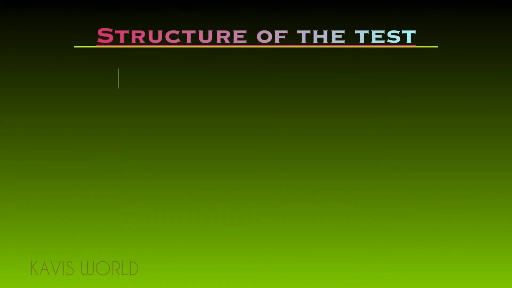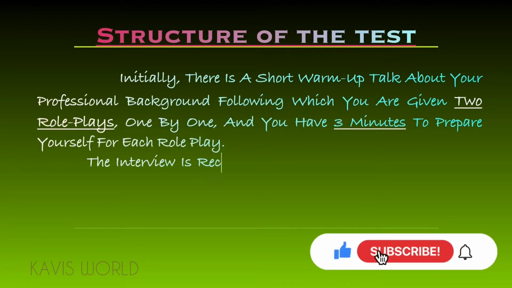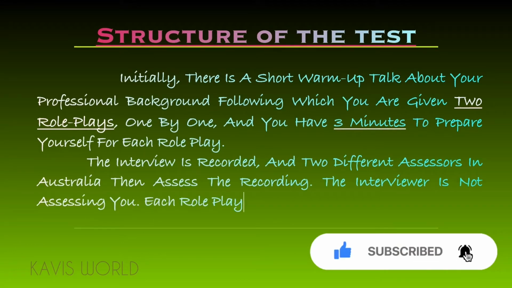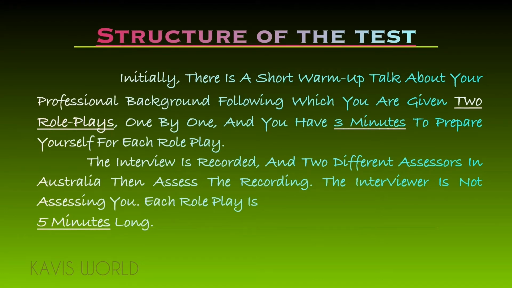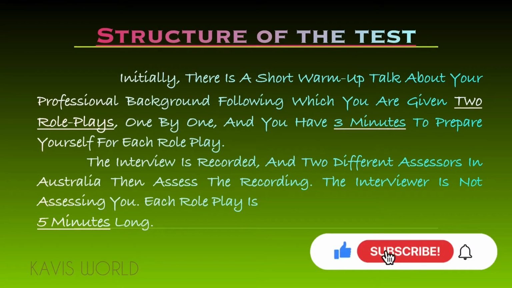Now we can see the structure of the test. Initially, there is a short warm-up section about your professional background, following which you are given 2 role plays one by one, and you have 3 minutes to prepare yourself for each role play. The interview is recorded and 2 different assessors in Australia then assess the recording. The interviewer is not assessing you at that point. Each role play is 5 minutes long.